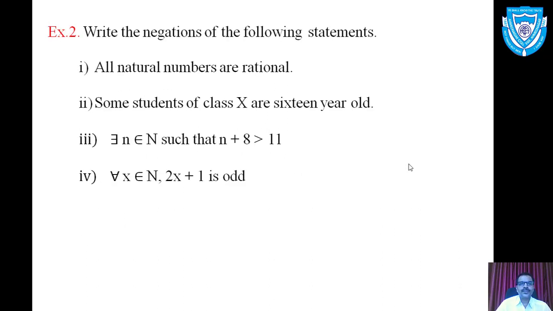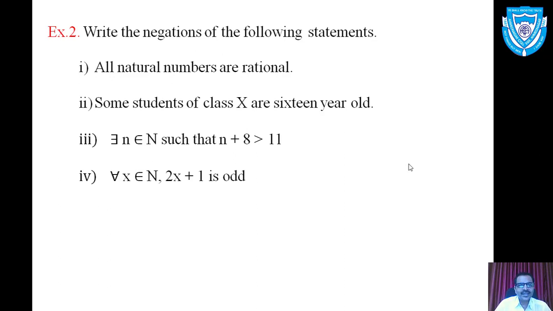Example number 2. Write the negations of the following statements. Now these are some quantified statements. How to obtain their negations? That we are going to discuss one by one. The first example: all natural numbers are rational. Now this is the quantified statement. Here all is the universal quantifier and natural numbers are rational is the open sentence. Note that a quantified statement is the combination of quantifier and the open sentence.